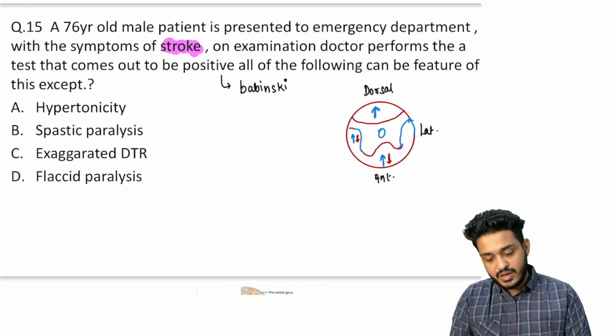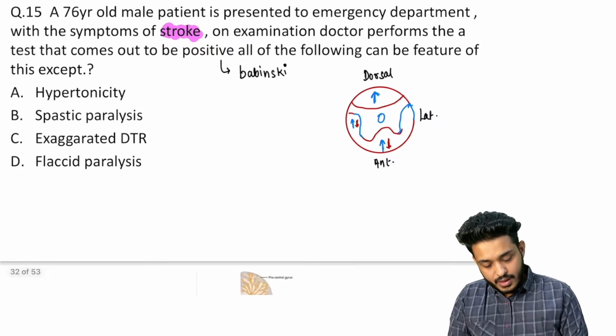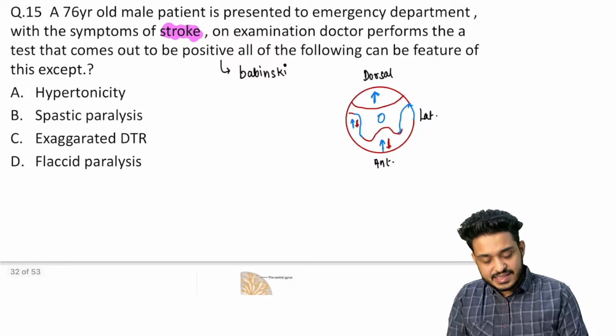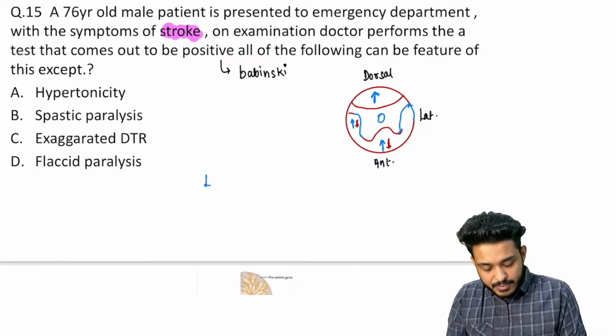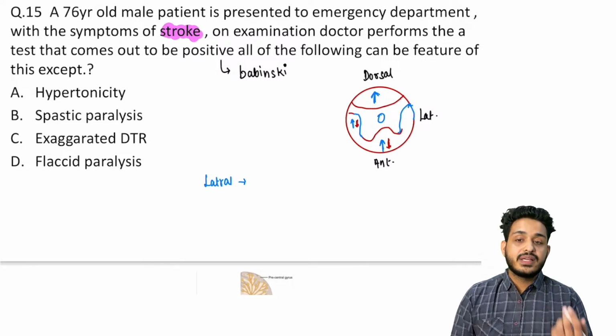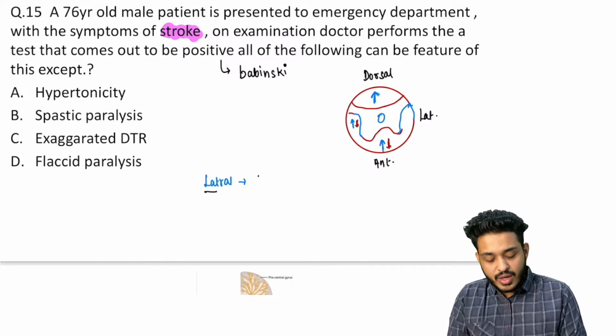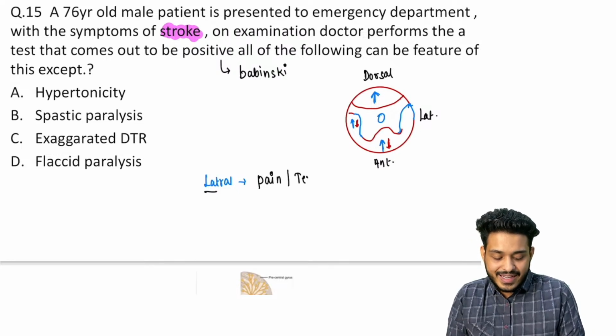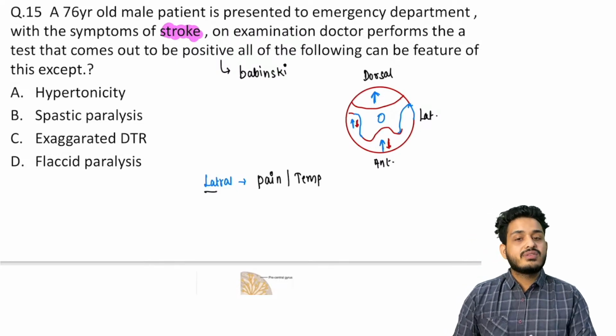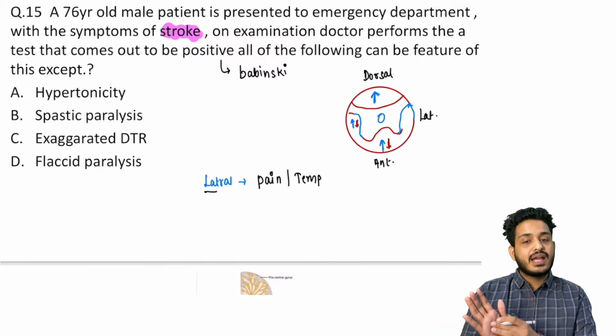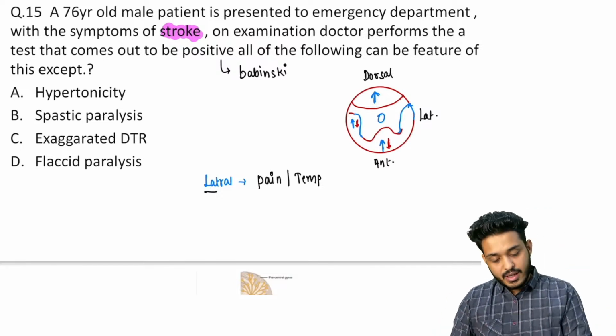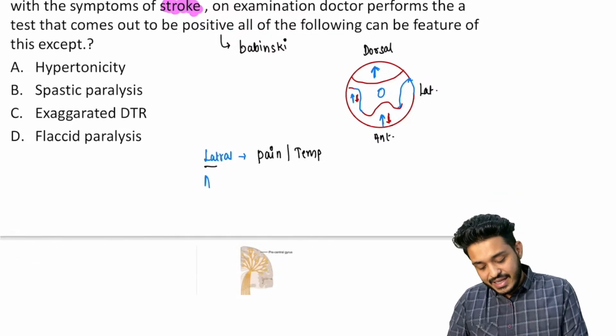So what is the information that is going to go, and what are these going to be responsible for? You can remember lateral. What does lateral mean? You will get a kick. You can remember it like that. What is going to happen whenever you get a kick? Pain and temperature. So remember, the lateral pathway is responsible for taking pain and temperature sensation to the brain. Second one we are going to have is anterior.